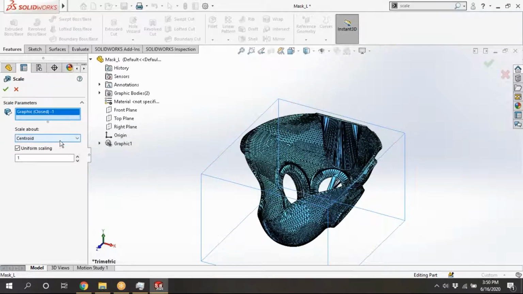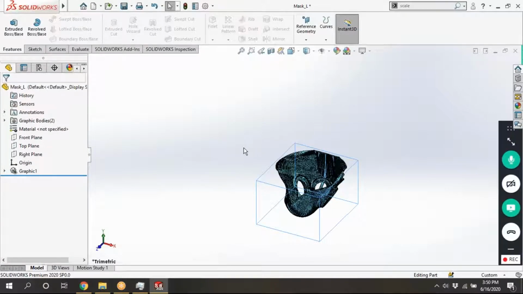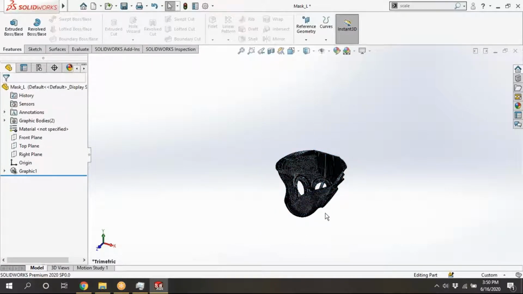I am reducing this size. You can see here now it looks like this. I'm scaling about the centroid only. Yeah, now it is changing. The size is reducing. You can enlarge the size also.